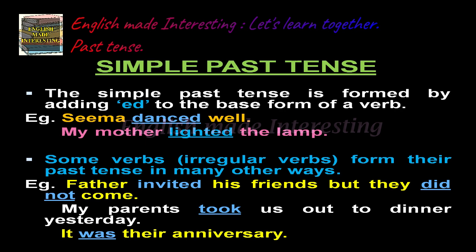Example, Father invited his friends, but they did not come. My parents took us out to dinner yesterday. It was their anniversary. So, all these are in the past tense form but are irregular verbs because it is not formed by adding ed to the base form.